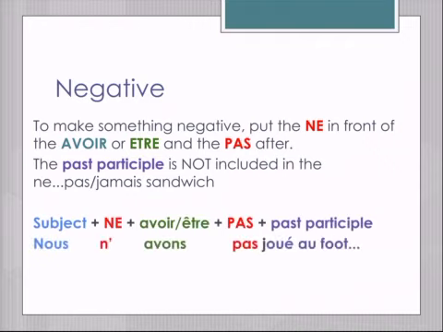So, nous n'avons pas joué au foot. The avons is the être or the avoir. In this case, it's avoir is the helping verb inside the ne and the pas. Je ne suis pas allé à la classe. The suis is the helping verb. In this case, it's être, which is going to go inside the ne and the pas.